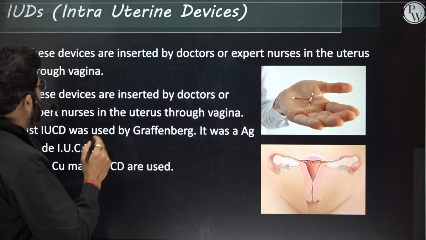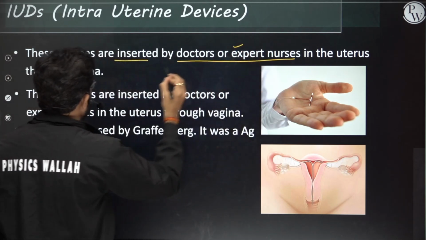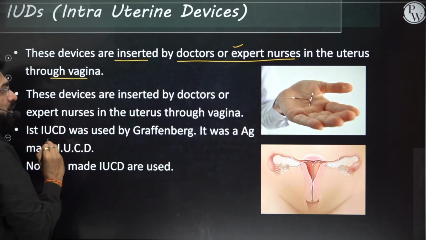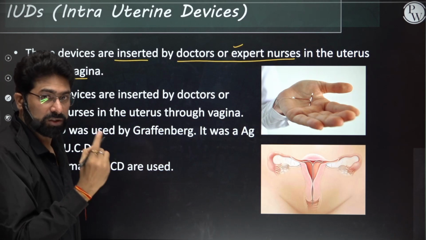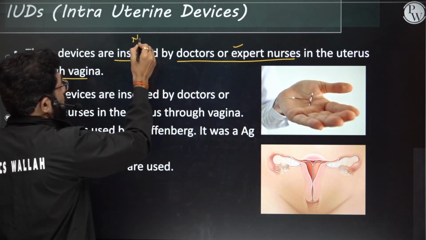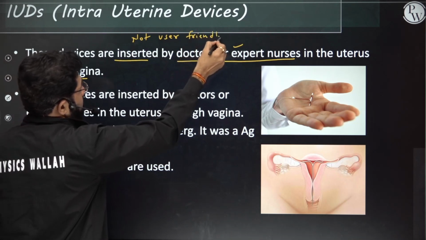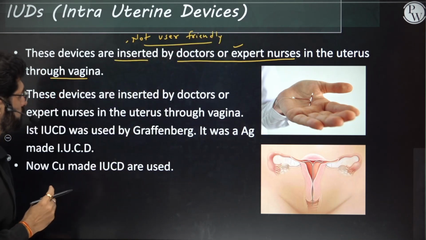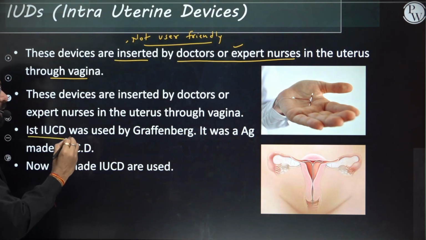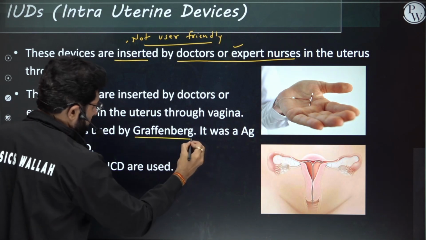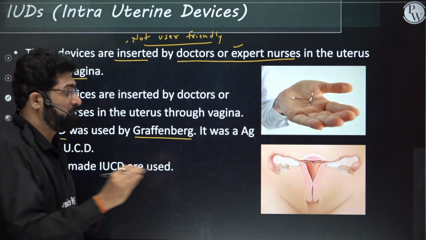Anyway, let's talk about it. These devices are inserted by doctors or expert nurses in the uterus through the vagina. So that means it is not an ideal contraceptive because it's not user friendly. Now, the first IUCD, that is intrauterine contraceptive device, was used by Grafenberg, and that was not made up of copper or something, that was made up of silver.